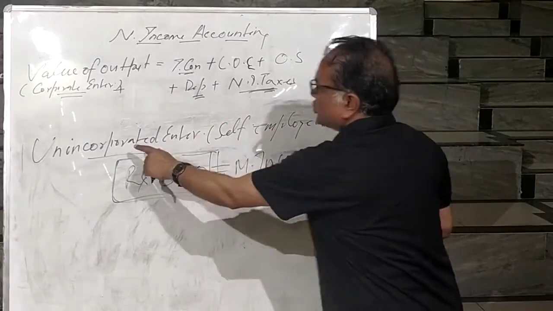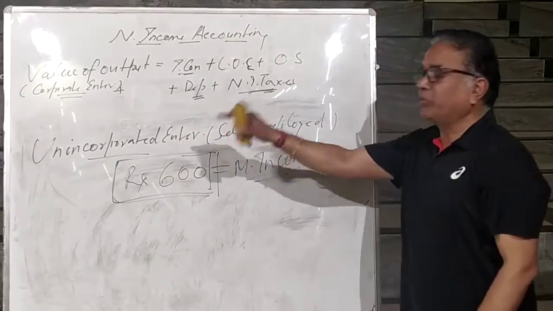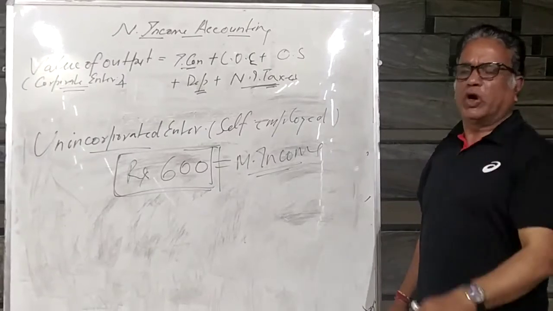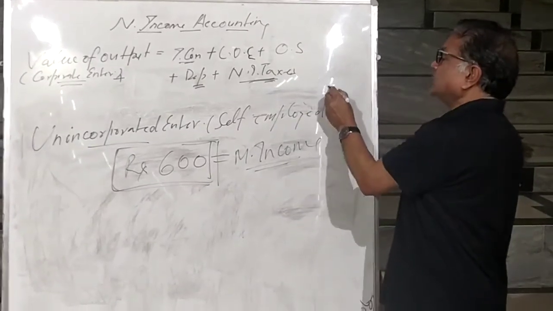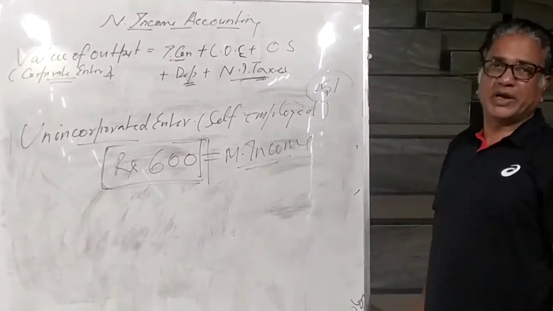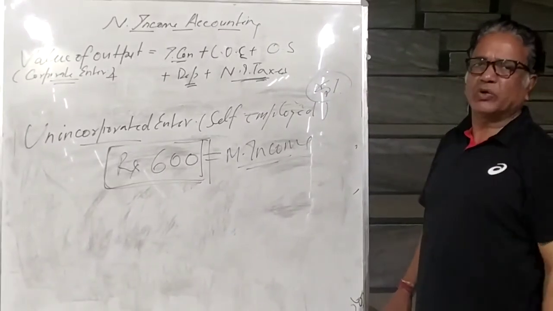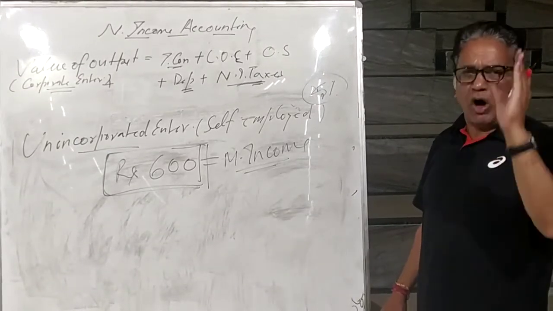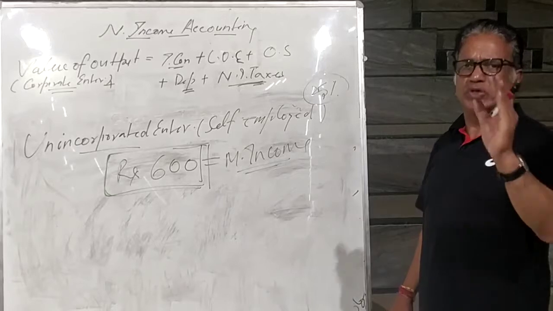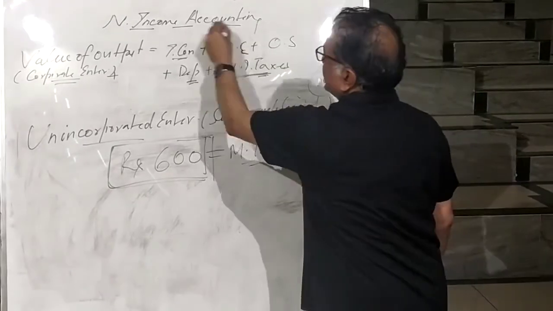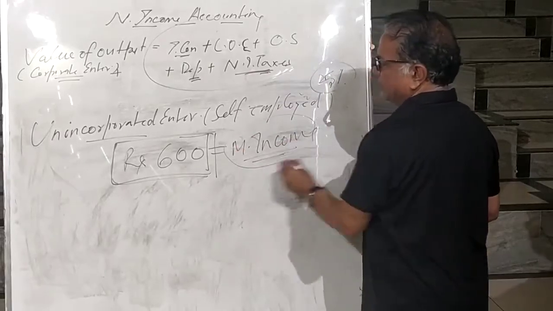And their contribution in the total value of output cannot be ignored, because in India, in the total flow of goods, they contribute approximately 25%. So when we have to calculate the total value of output, the total value of all goods and services produced in the economy during the period of 1 year, how will we calculate? We'll take this plus this.